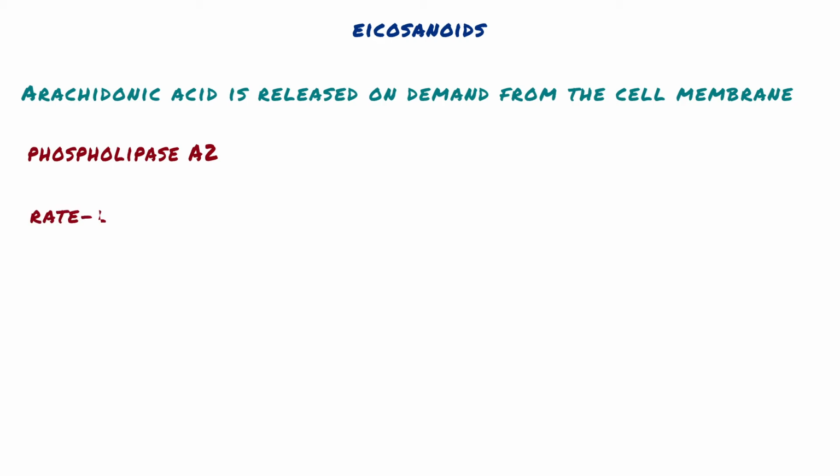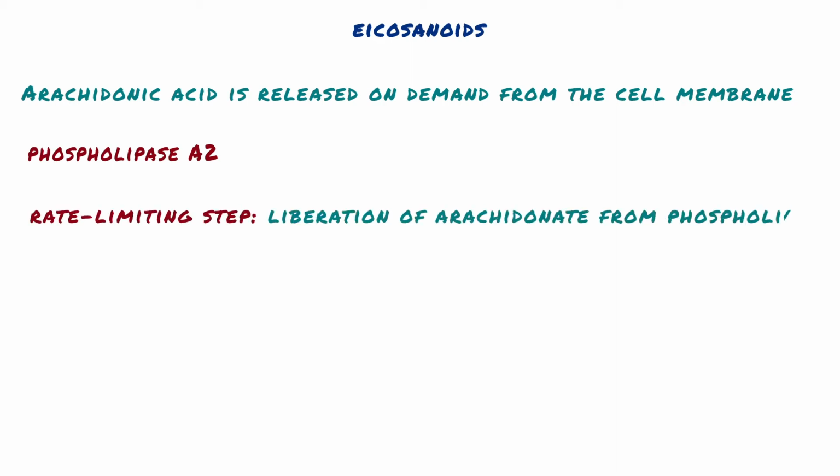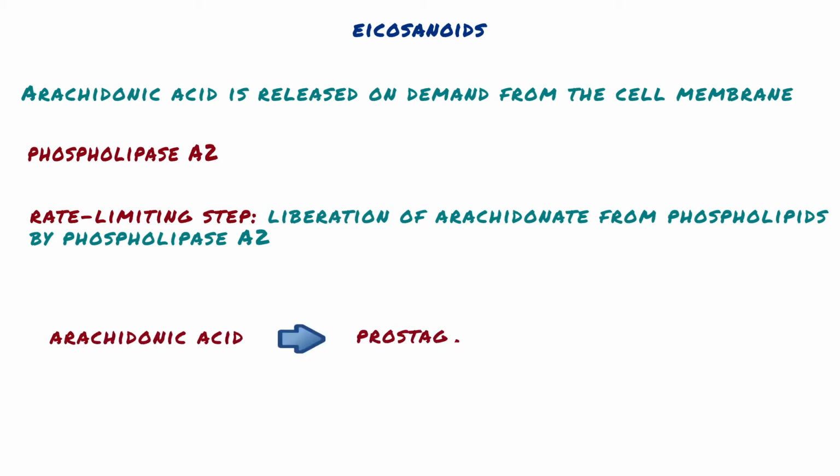Generally, the initial rate-limiting step in eicosanoid synthesis is the liberation of arachidonate from phospholipids by phospholipase A2, PLA2. The released arachidonic acid is converted to prostaglandin H2. The key enzyme involved in this conversion is cyclooxygenase. There are two isoforms of cyclooxygenase, cyclooxygenase 1 and cyclooxygenase 2, also termed COX-1 and COX-2.